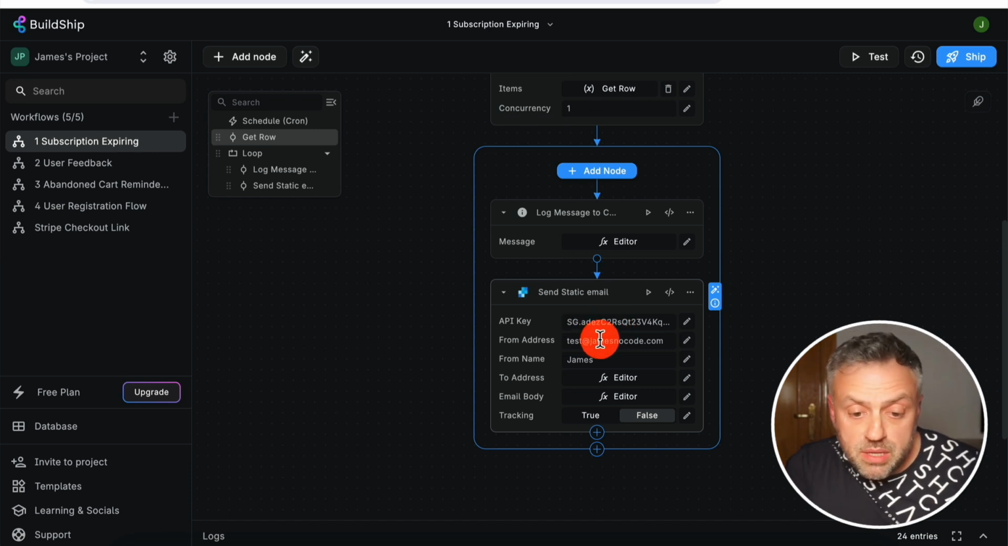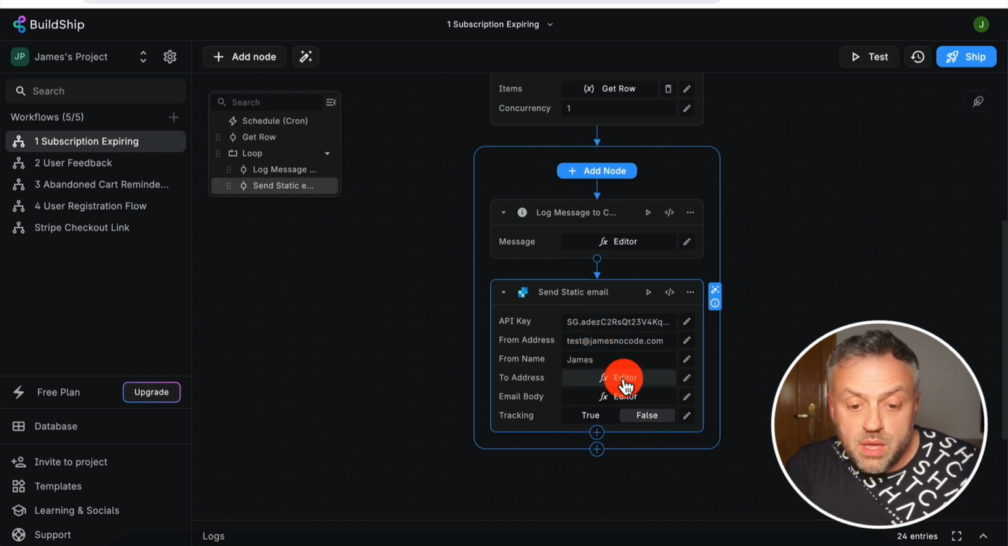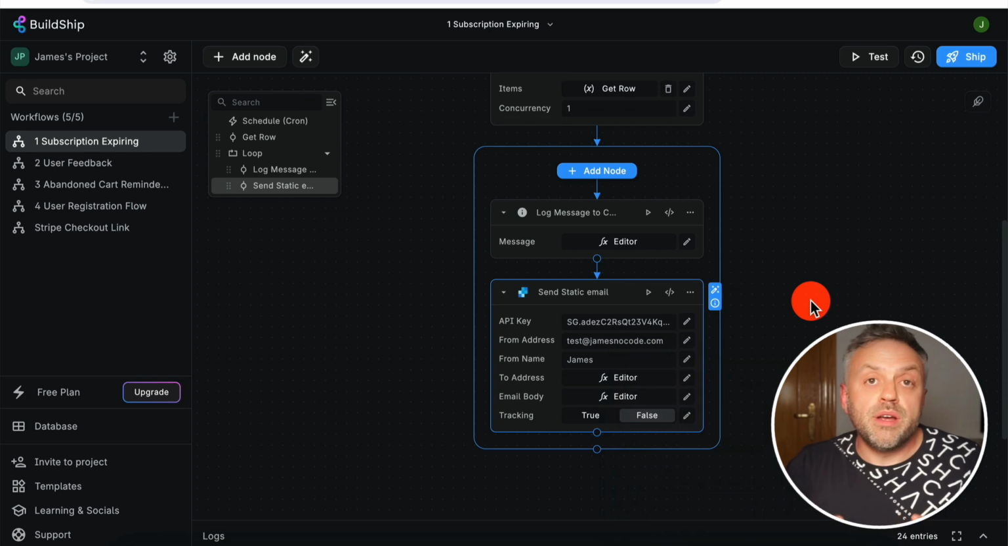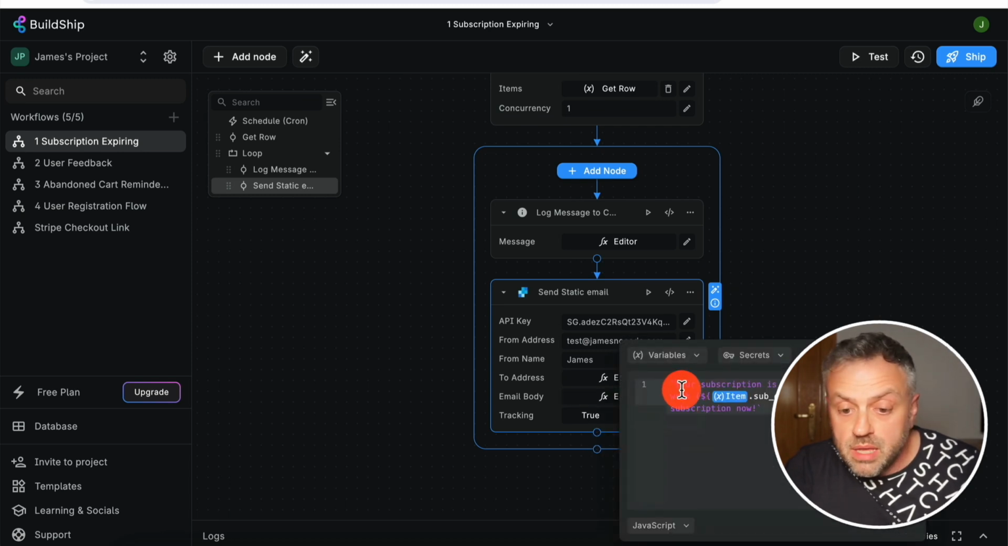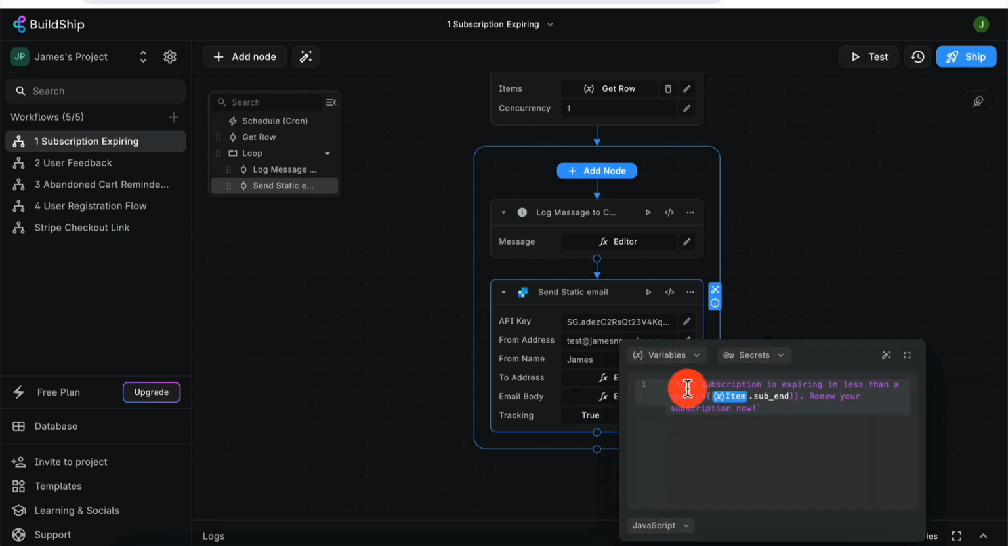Here I have my API key. Here I have the from address, the from name. I have the to address, where I'm pulling in the email from the actual Supabase record. And I have the email body, which is very simple. We're going to be telling the user, hey, your subscription is expiring in less than a week. Renew your subscription now, okay?